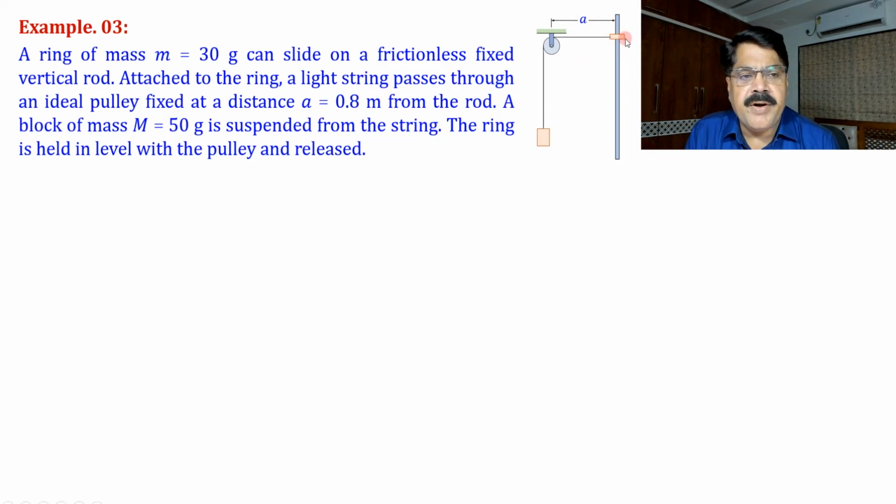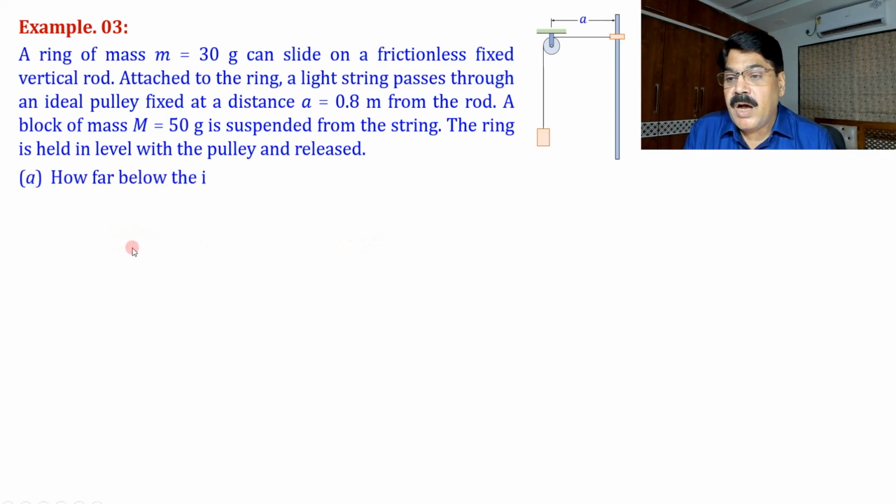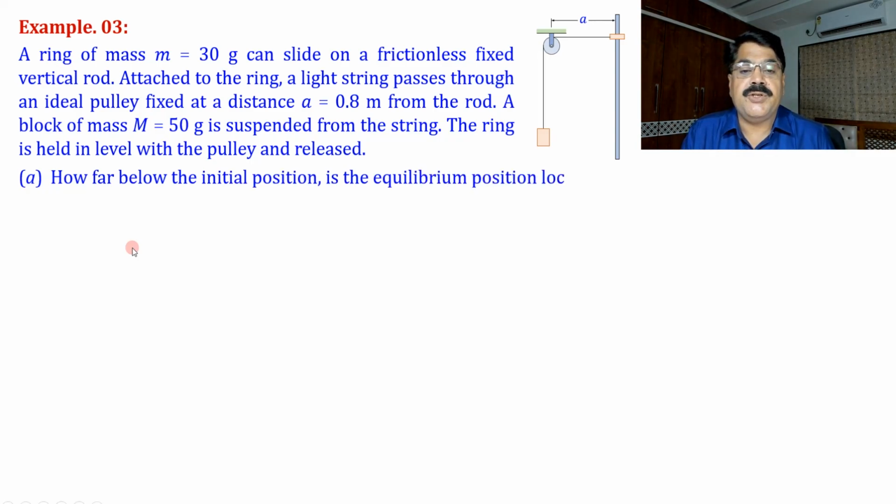Now after releasing, the ring will start sliding down because at present there is no vertical force on the string, only the force of gravity will start pulling it down. As the ring moves down, the string will become inclined, so the vertical component of tension will try to retard the ring and ultimately stop it. So what we have to calculate first: how far below the initial position is the equilibrium position located?